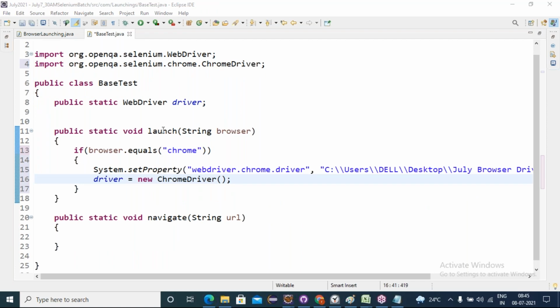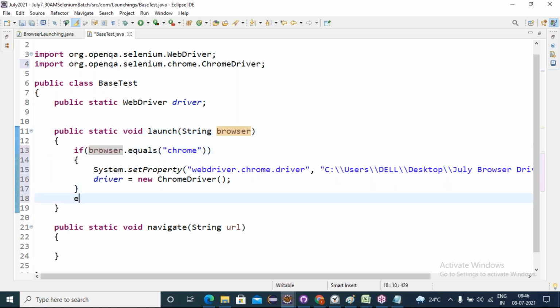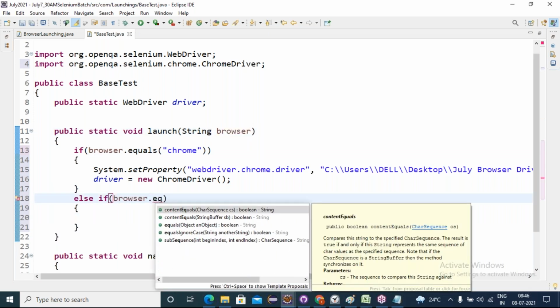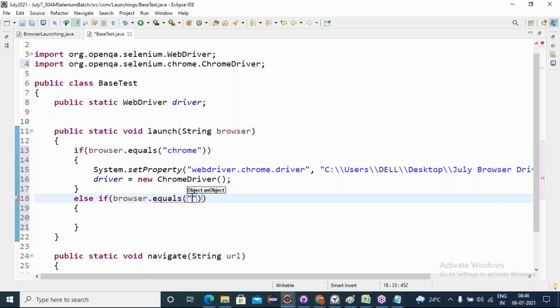Suppose when I call this method, the argument is Firefox. Is Firefox equal to Chrome? Not equal. Then what to do? Else if, else. Here giving this browser dot equals, is it Firefox?